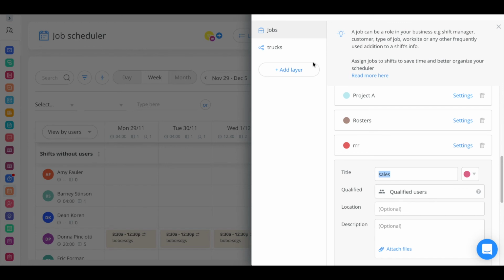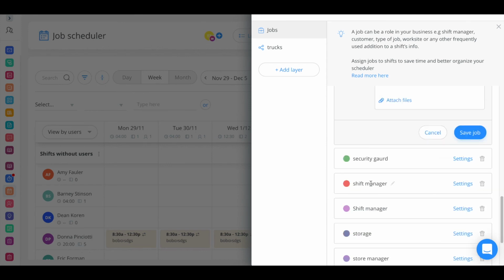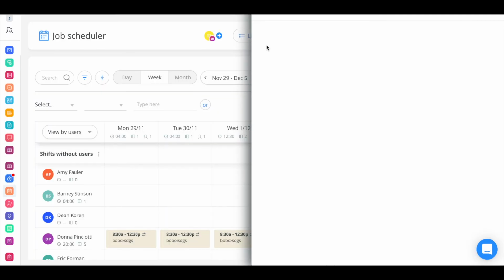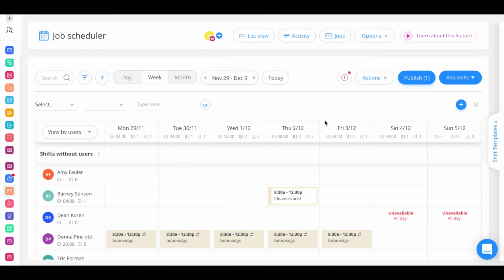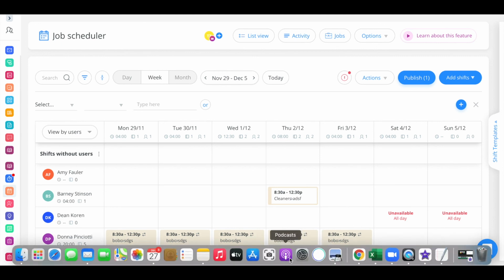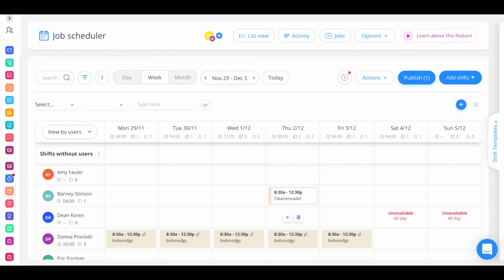After you have qualified your users, when creating a shift, they will now be suggested first, so that you're always choosing the most relevant employees for the job. If you are utilizing the open shift capability, which allows users to claim specific shifts, qualified users become extra important, as they are the only ones that will be notified and be able to claim those shifts.